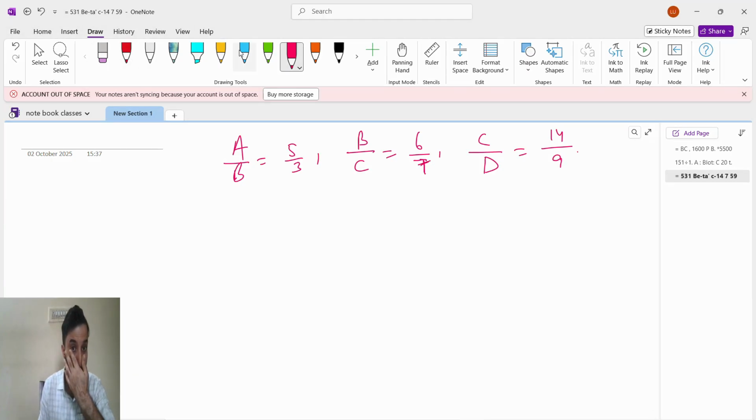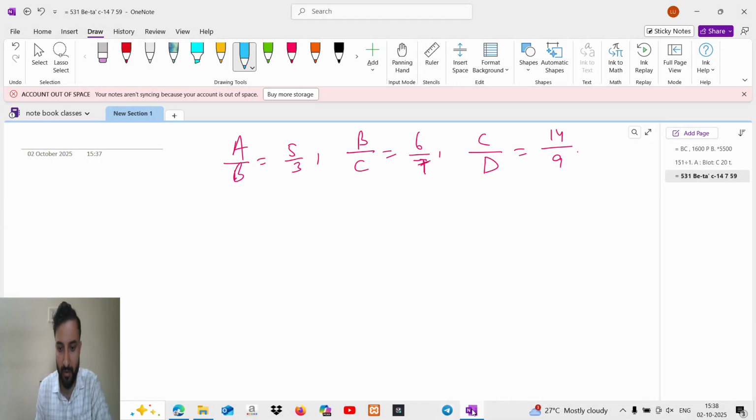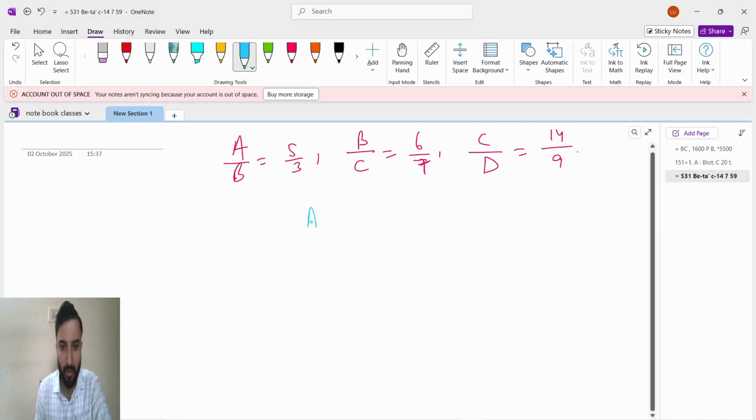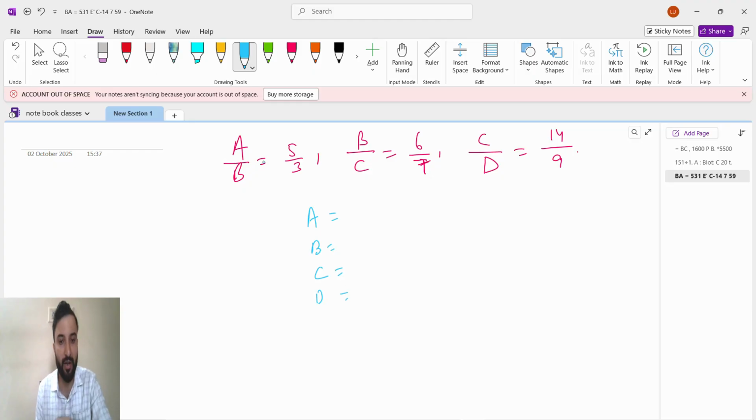Done. Now what do we have to find? We have to find A is to B is to C is to D. So this is a continued ratio. A, B, C, D we have to find. For a continued ratio, how are we going to find it? For finding A, what will we do? We'll multiply all the numerators. We'll get A. 5 into 6 is 30, into 14 is 420.